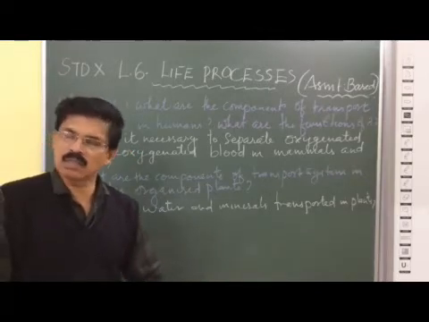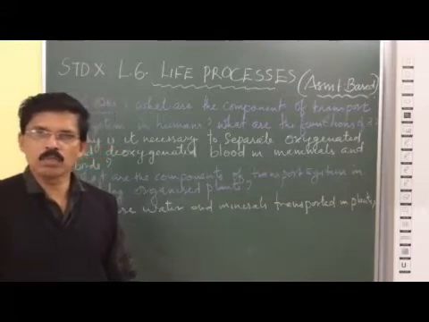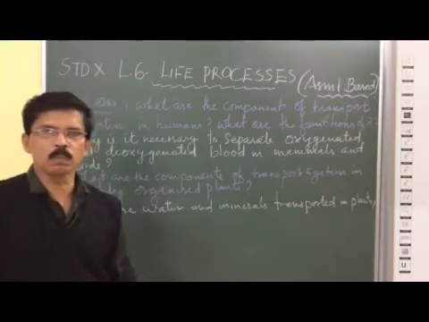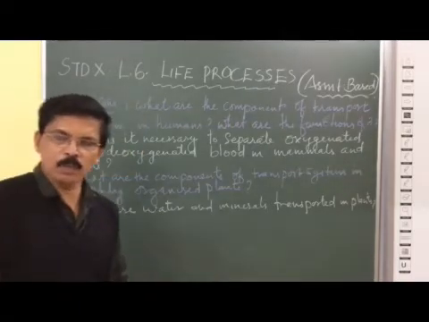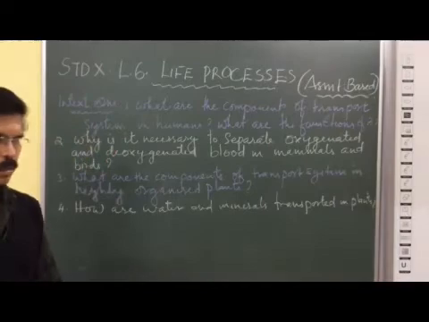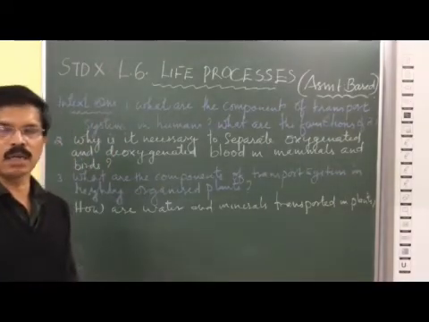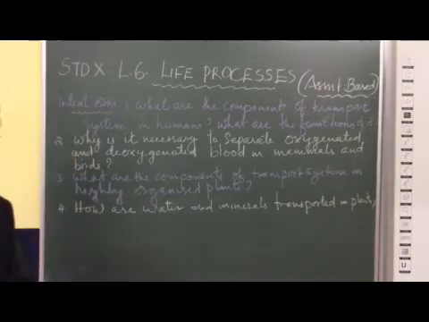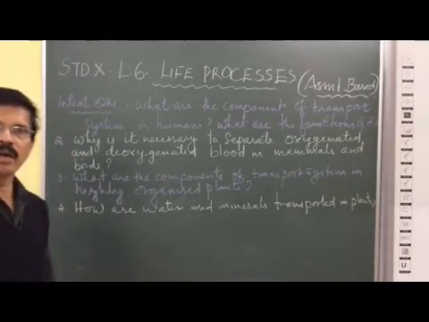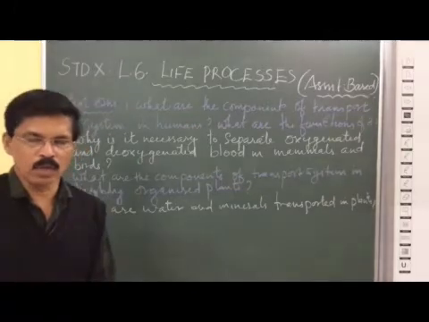And blood has three blood cells, RBC, WBC, platelets, you have studied. Plasma is the fluid part of the blood. Okay, right. Blood helps in the transportation of various respiratory gases like oxygen and carbon dioxide. Now, the third one is the blood vessel. There are three types of blood vessels in our body. They are arteries, veins and capillaries.